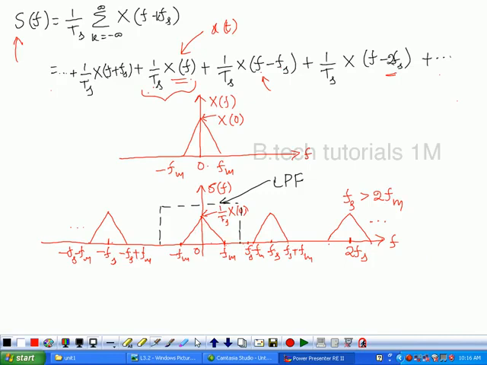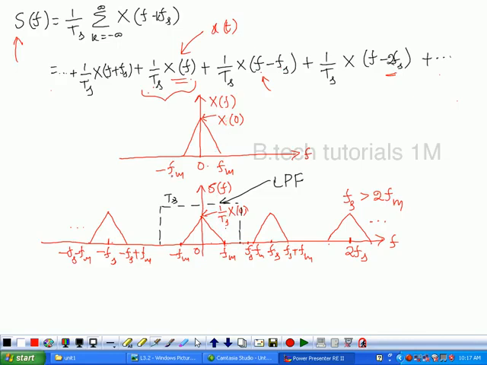But here we have 1 by Ts into x of 0, here we have only x of 0. So that's why what should be the gain of the low pass filter? It should be Ts, and if you transmit the sample signal through the low pass filter, this Ts and 1 by Ts get cancelled. Then you will get x of 0.